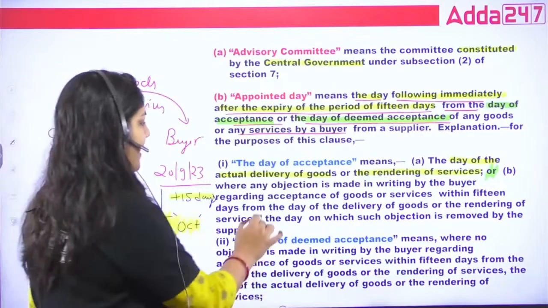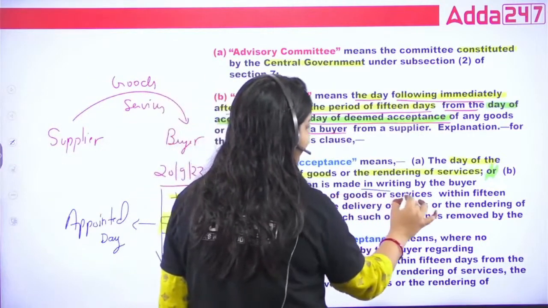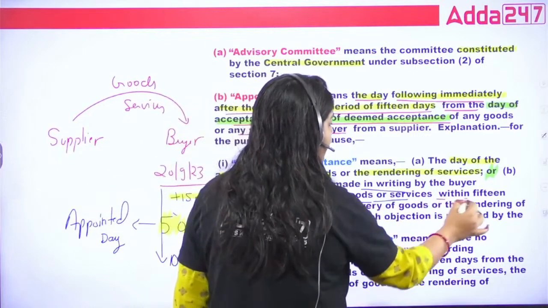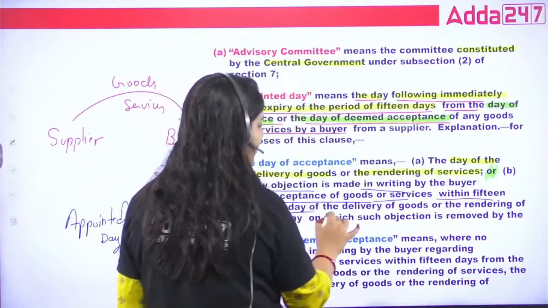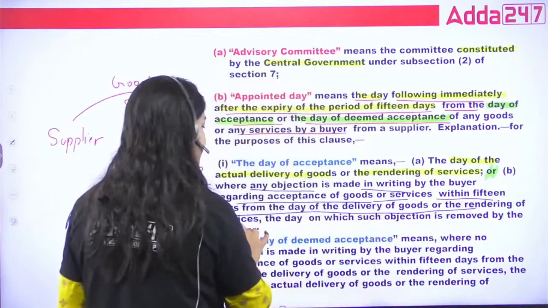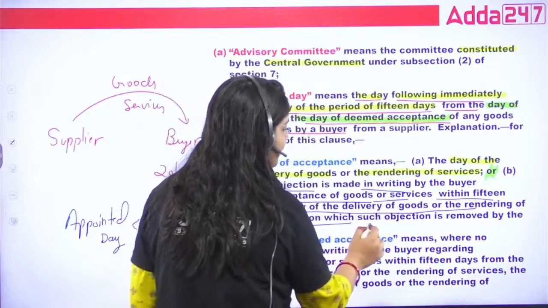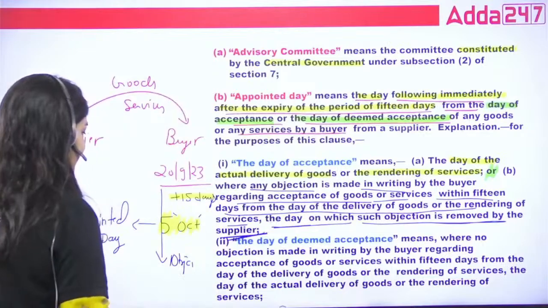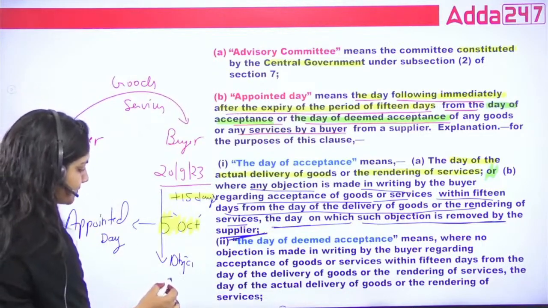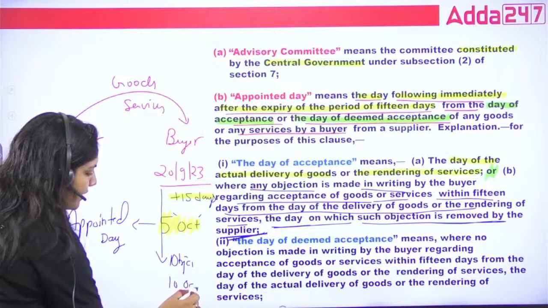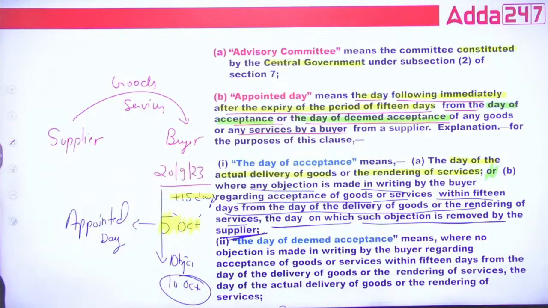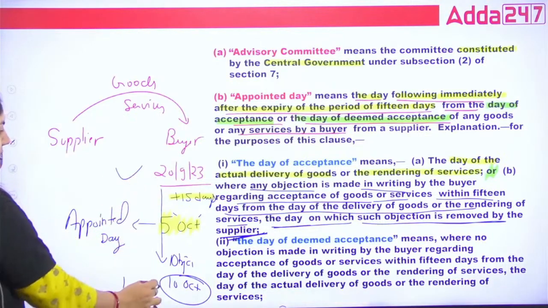The supplier removes this, suppose, on 10 October. So 10 October is also called the day of acceptance. Is that okay? So this is the day of acceptance.